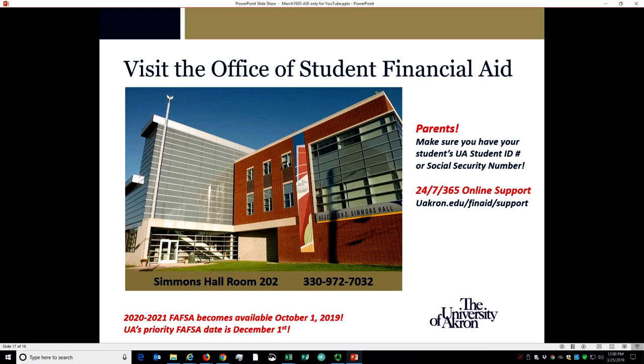Remember that the 2020-2021 FAFSA becomes available on October 1st, 2019, and that UA's priority date is December 1st.